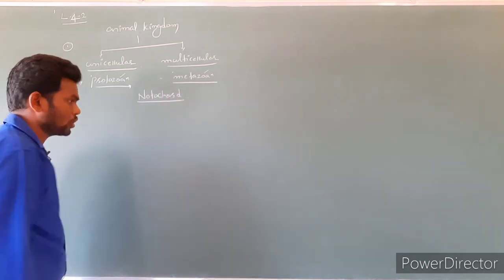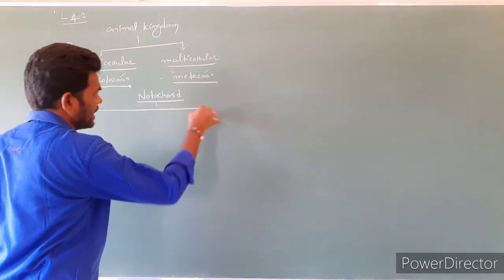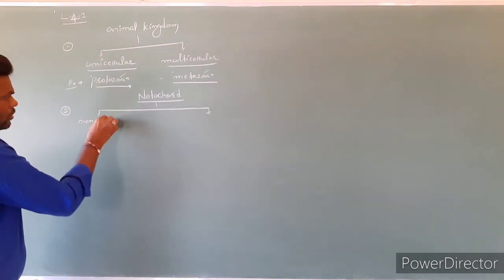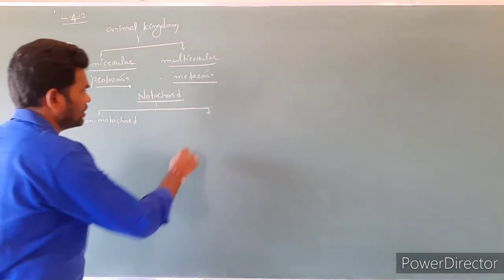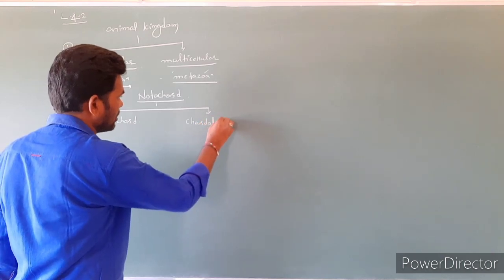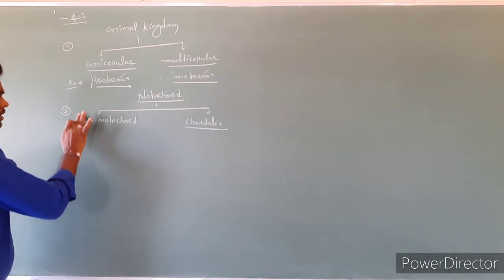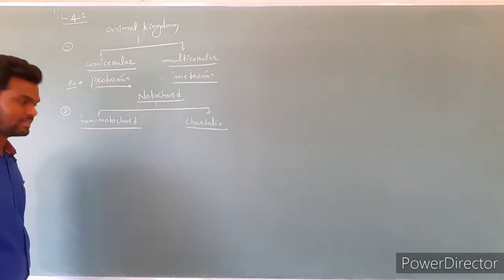And later, one more classification is there, based on notochord. If notochord is present as well as absent, non-chordates and notochord, nothing but chordates. What are non-chordates? Animals in which a spinal cord or vertebral column is absent.